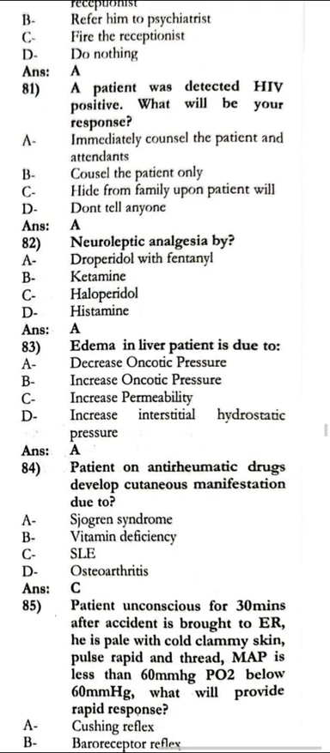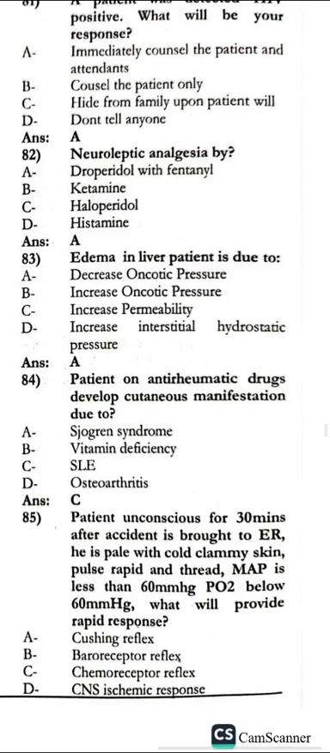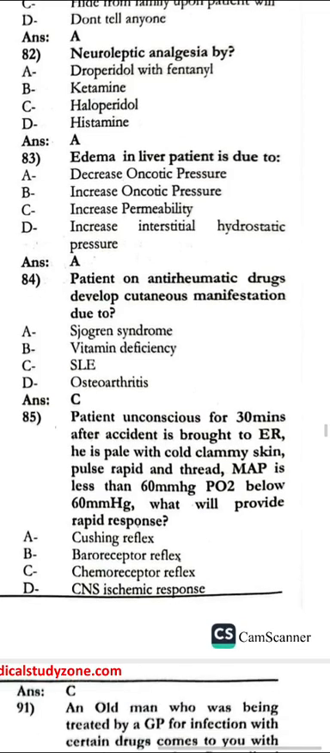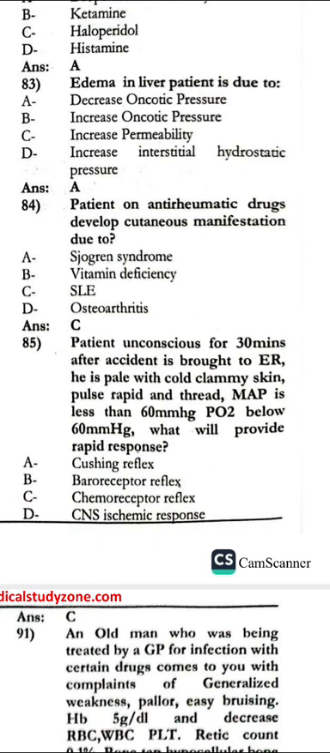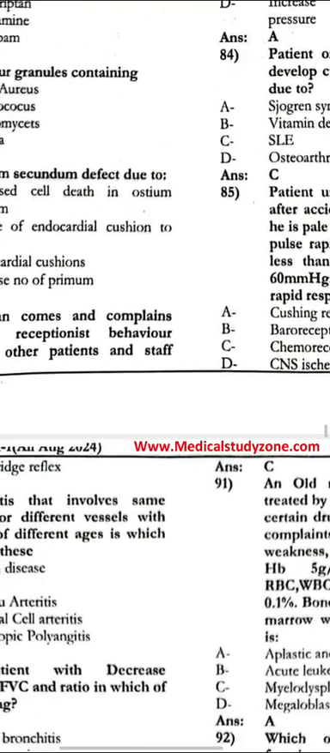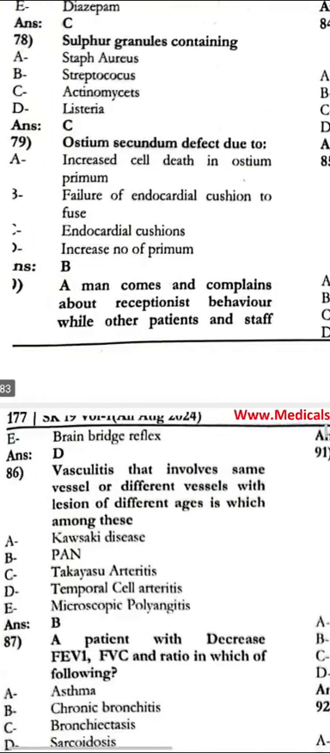Edema in the liver patient is due to the decrease in oncotic pressure. The patient on anti-rheumatic drugs develops a cutaneous manifestation due to SLE. The patient unconscious for 30 minutes after an accident is brought to the ER. He's pale with cold, clammy skin, and a rapid, thready pulse. Mean arterial pressure is below 60, partial pressure is below 60, with a rapid response. In this case, that is seen as an ischemic response.